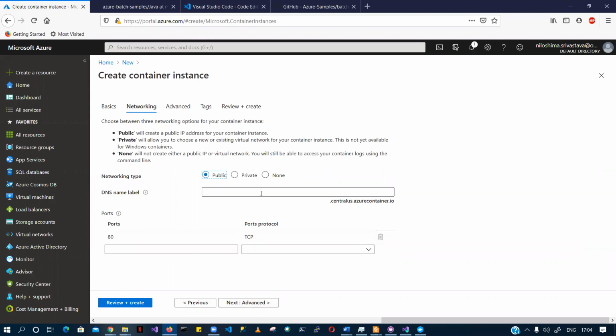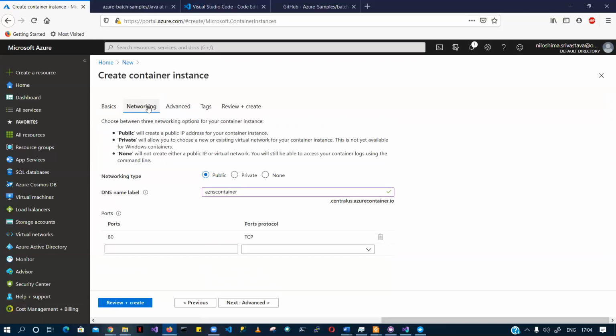Consider me a layman and just explain what a DNS is. You don't know? Okay, so I'm not going to explain what DNS is. Go Google it. Okay.